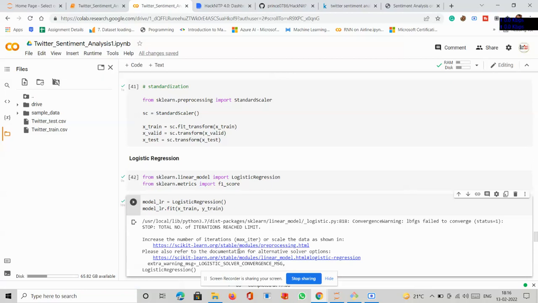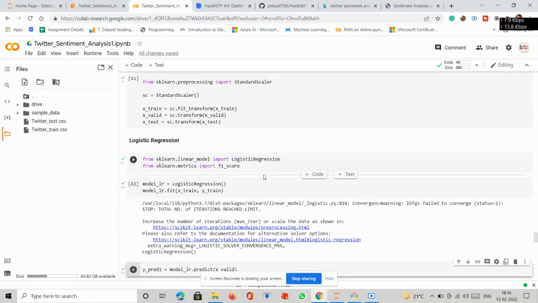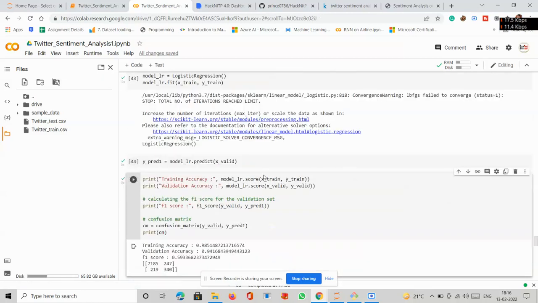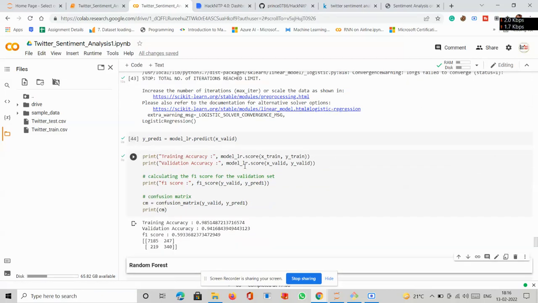Firstly, we have implemented logistic regression, from sklearn.linear_model import LogisticRegression, right? And we have trained our data set, and we have tried to predict y with our model, and we have calculated its accuracy. As you can see here, the training accuracy is 0.98, and the validation accuracy is 0.94. It means 94%, right?